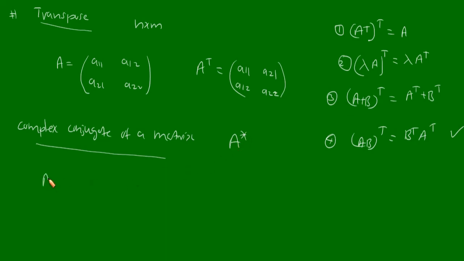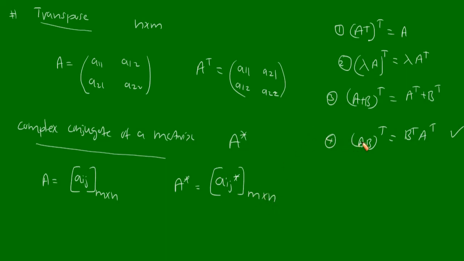So if matrix A is represented by Aij, and if its order is m by n, then matrix A star, that is the complex conjugate of that matrix, will be Aij complex conjugate, m by n.